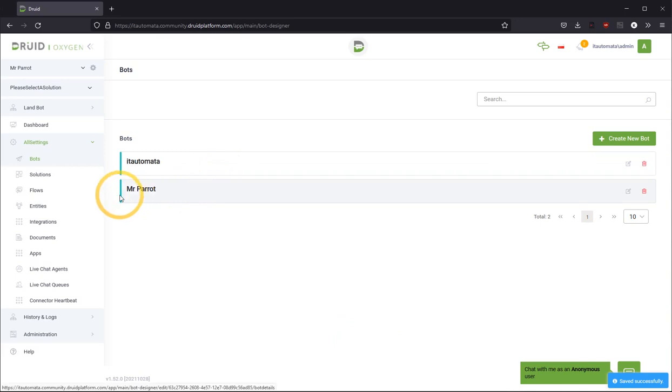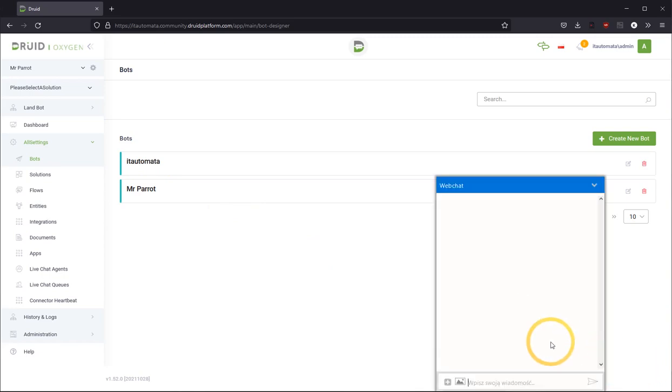Okay, and now the chatbot is active. When I click in here, it shouldn't work yet and it shouldn't recognize anything because I have to also set up a solution.